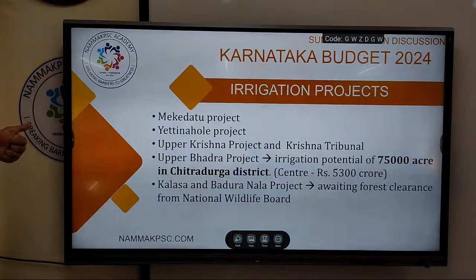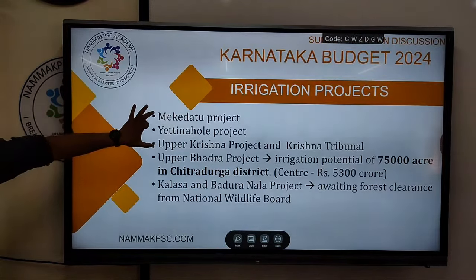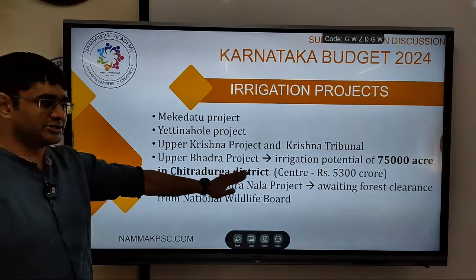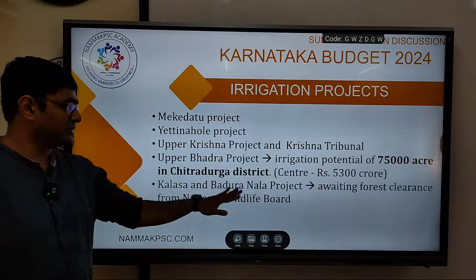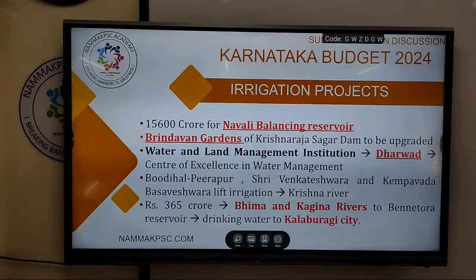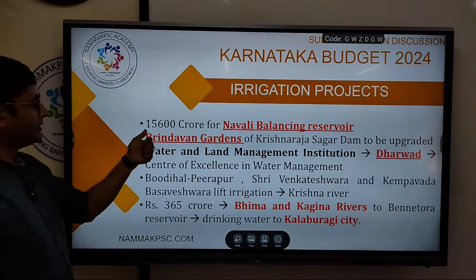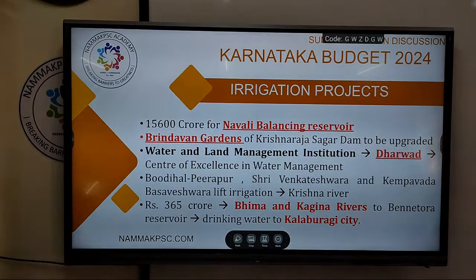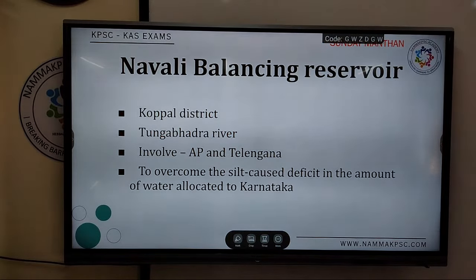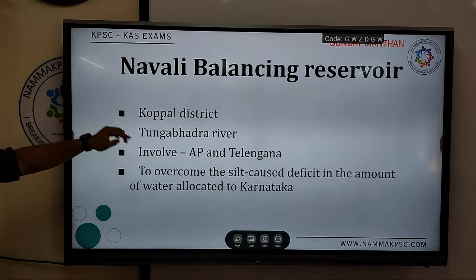So irrigation, these are all in news, plus Upper Bhadra project, plus Kalasa Banduri project. Continuing, the Navali balancing reservoir, about 15,600 crore is being spent. So that is announced. Now what is this Navali balancing reservoir? It is in Koppal district, on the Tungabhadra river.